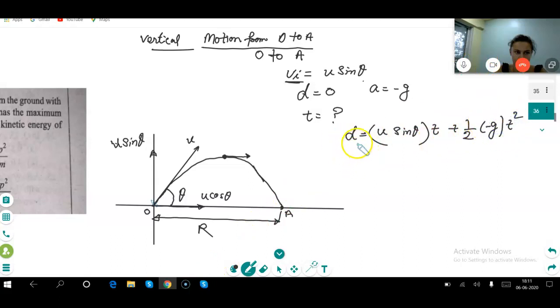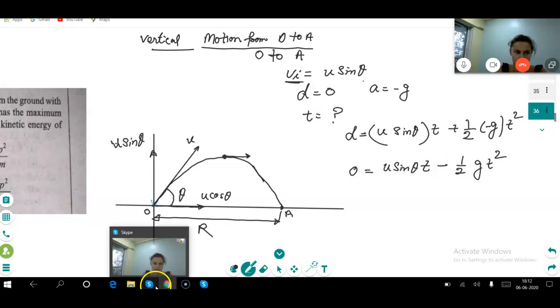Put the value, d is 0, equal to u sin theta t minus half g t square.